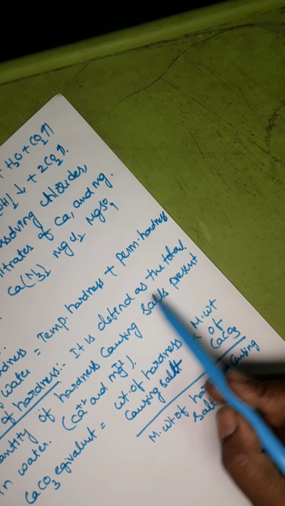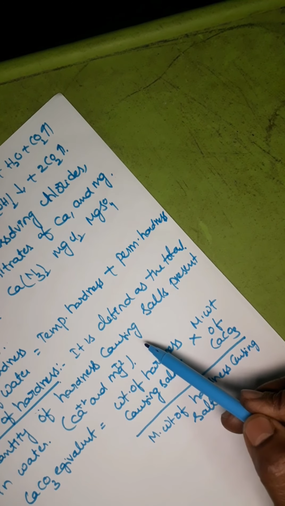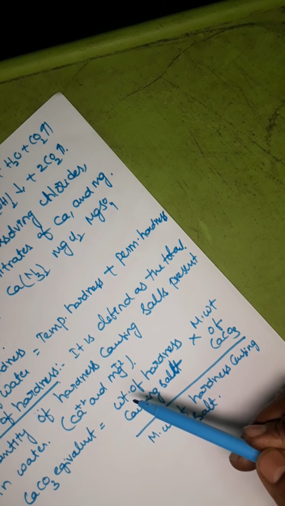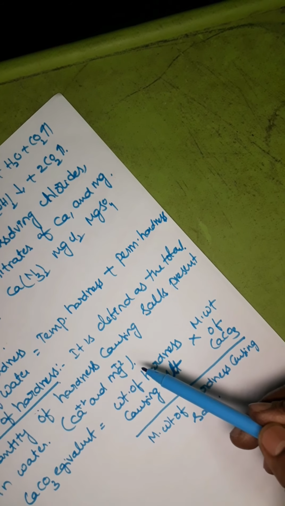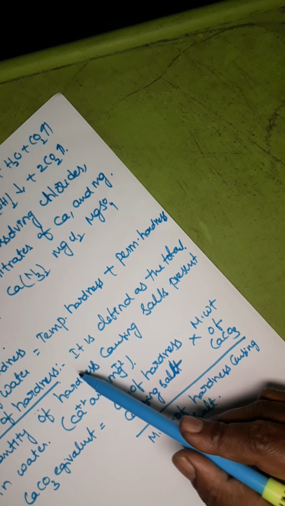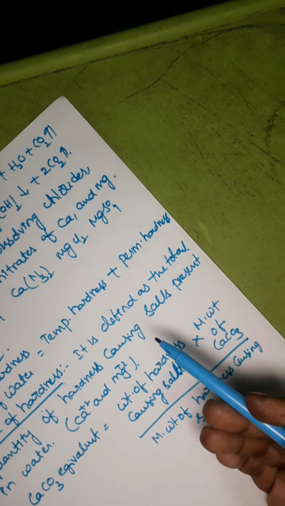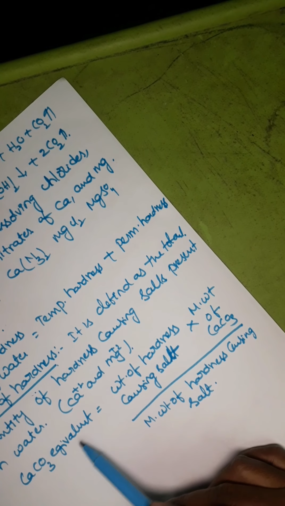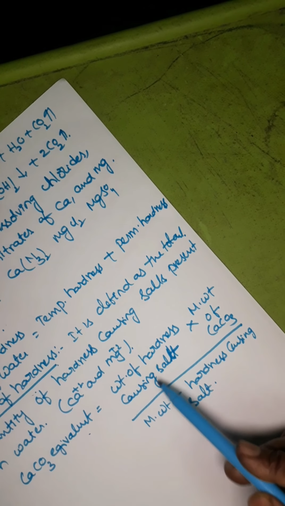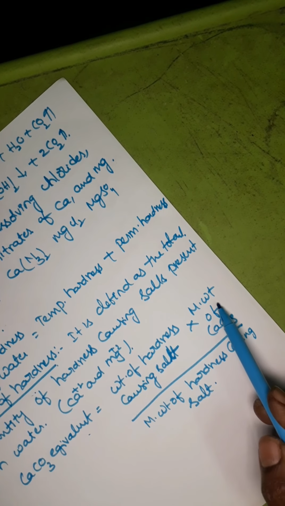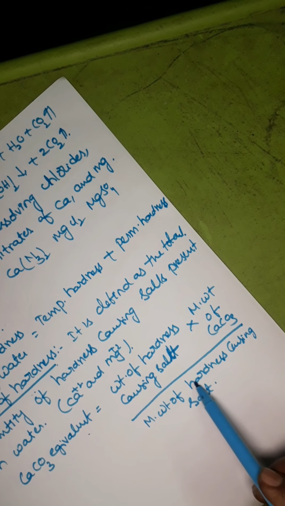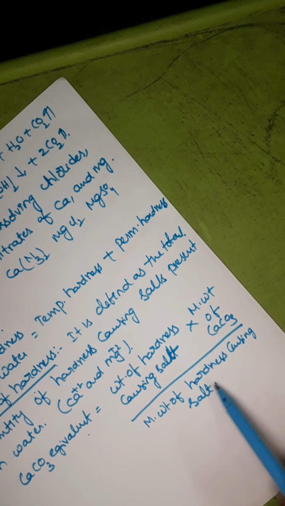Okay, here the degree of hardness is defined as the total quantity of hardness causing salt present in the water, in terms of calcium carbonate equivalent. What is this calcium carbonate equivalent? Weight of hardness causing salt into molecular weight of calcium carbonate by molecular weight of hardness causing salt.